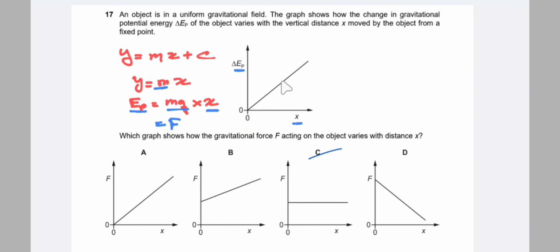So this gradient is force, and since the gradient is constant, force is also constant with distance. So gradient is constant, and we know that gradient is equal to force. That means force is constant, or the force value is the same. So the answer is C.